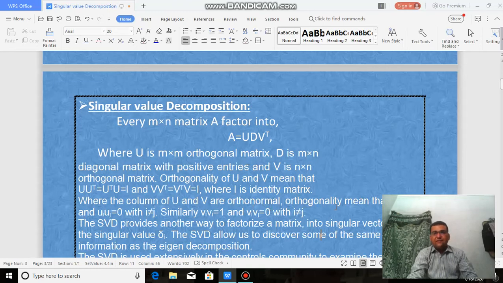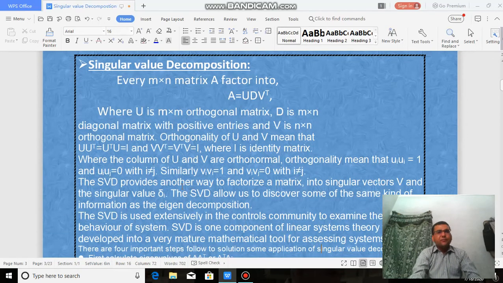It means that if we take the dot product of the same column, then we get the answer 1. If u_i represents the ith column of U and u_j is the jth column, if we take the dot product of these, then we get 0. This is the condition of orthogonality, orthonormality, where i is not equal to j. Similarly for V.